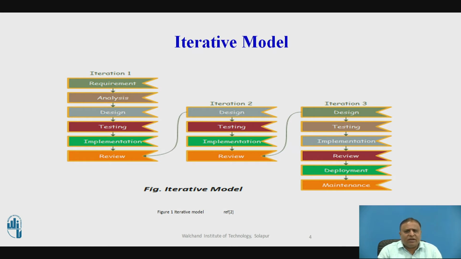Again for those changes, designing, testing and implementation are made, the modified work is done, and a review is taken. Once it is finalized, when the customer is satisfied, that is the final review, and you deploy that module to the customer and maintain that module. So this is the block diagram of the iterative model.